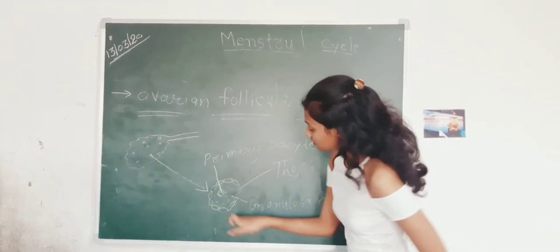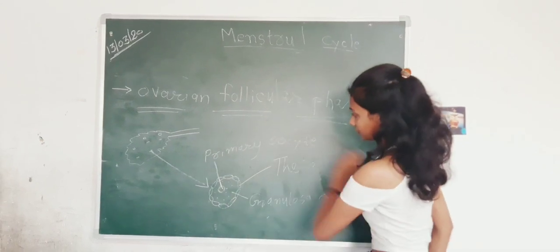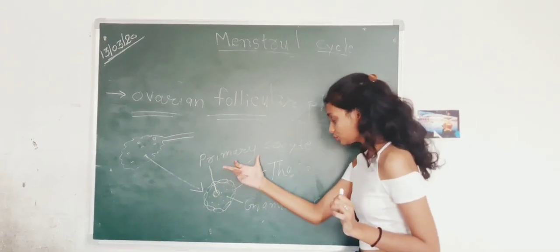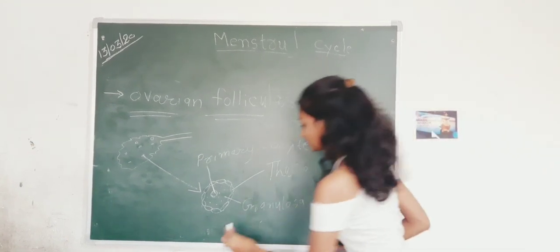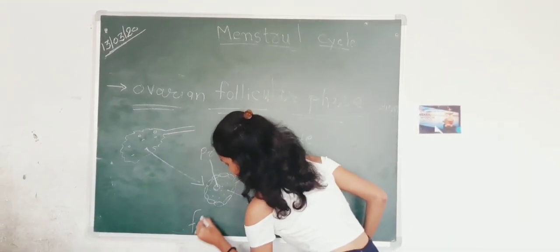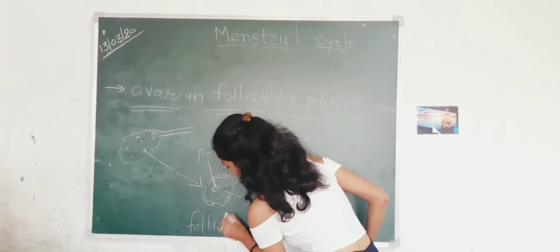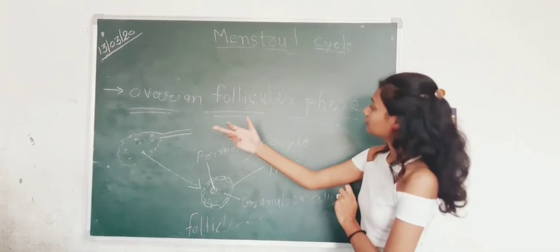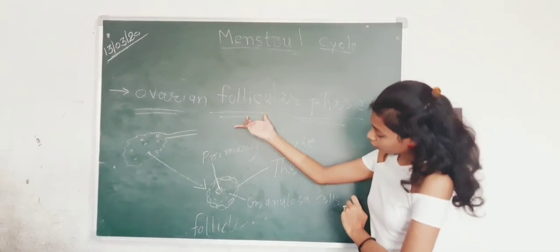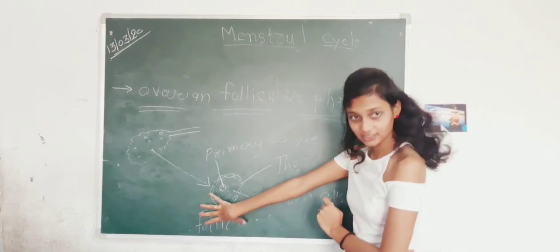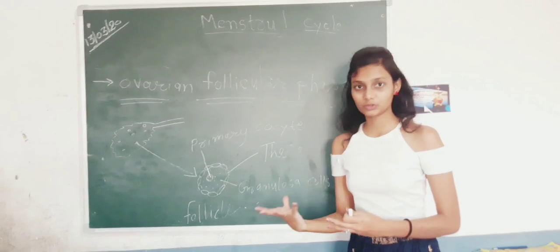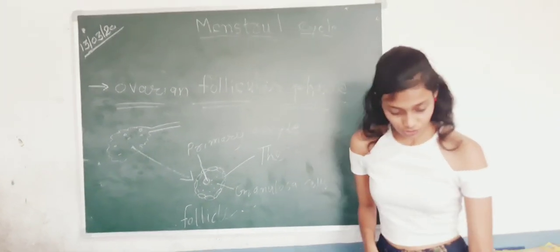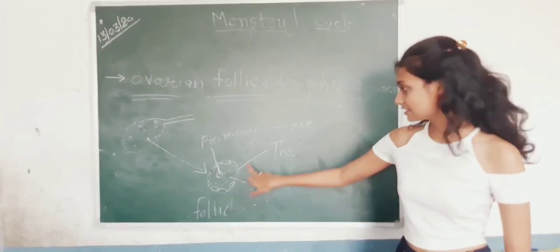So this whole structure, which consists of the primary oocyte, theca cell and granulosa cell, is known as a follicle. In the follicular phase, we are going to learn what changes occur in this follicle which make it an oocyte. Clear?